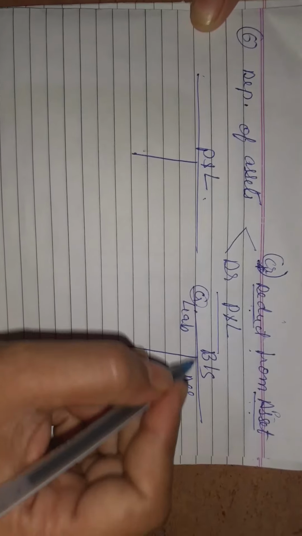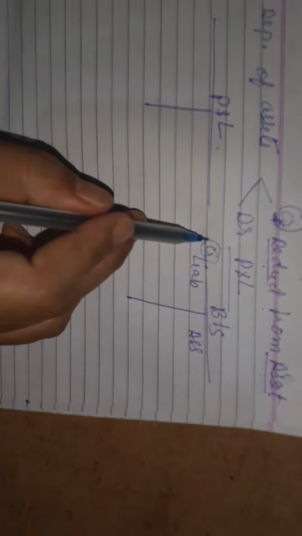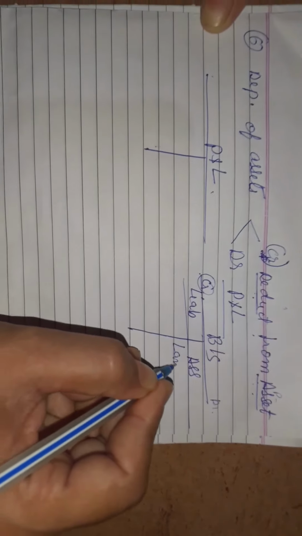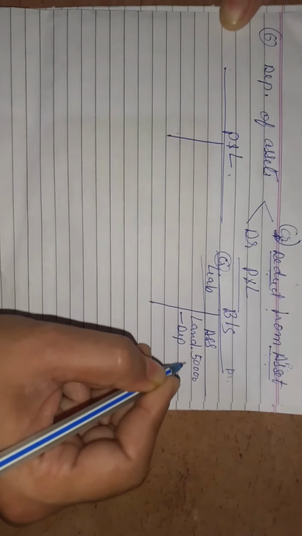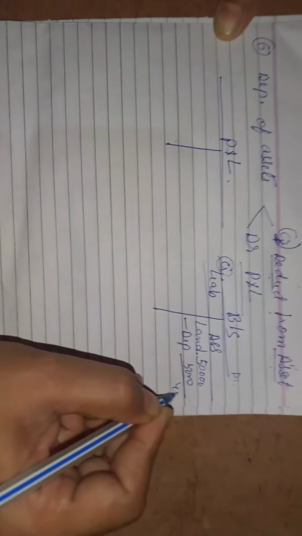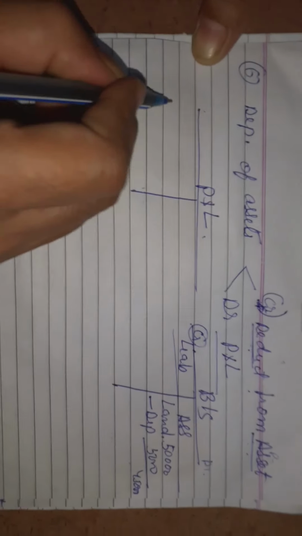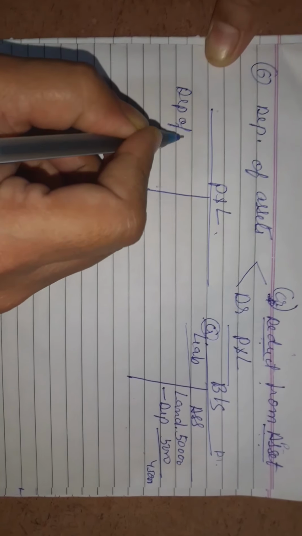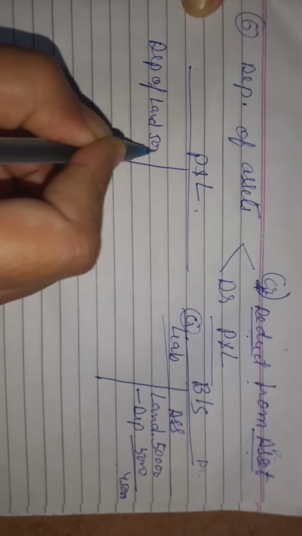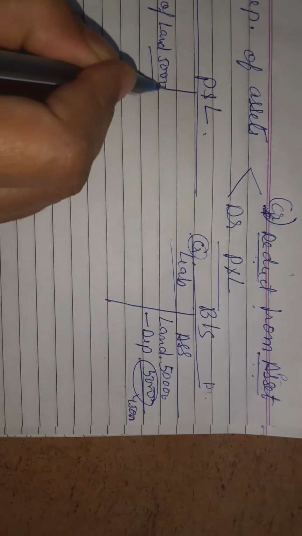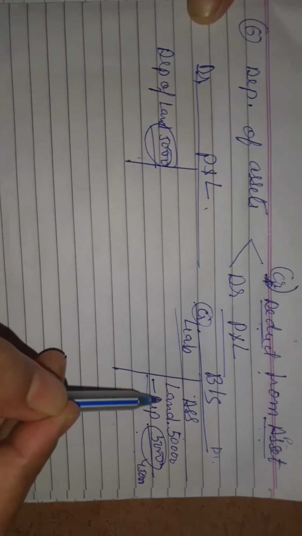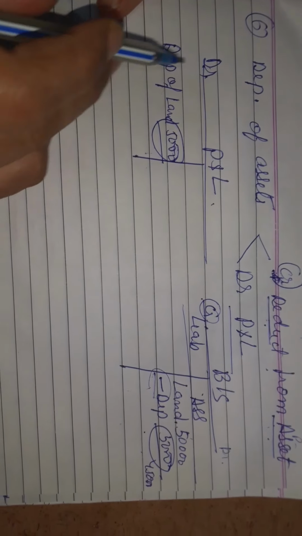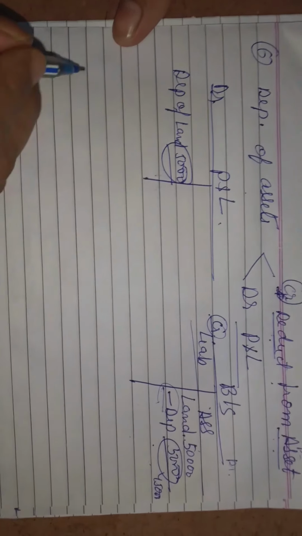You do not need to write credit and debit in the balance sheet, student, but only I am explaining this is the credit side and this is the debit side. So an asset you are going to write on the asset side only, like land. If land is 50,000, you have to deduct depreciation from the land, like 5,000, and in the outer column you write 45,000. And in the P&L account you just write depreciation of land, that is 5,000. So there are two effects given, one effect here and one effect here. On the P&L debit side, and on the balance sheet you have to deduct, which means it is a credit effect. So this is how we show depreciation of assets.